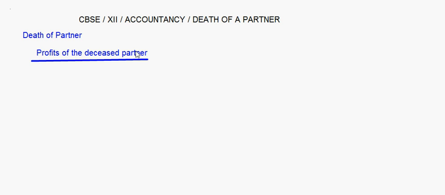So if a partner dies, supposing if a partner dies in May, June, so they might have had some 2-3 months in that particular financial year. So the profit has to be calculated up to that point.